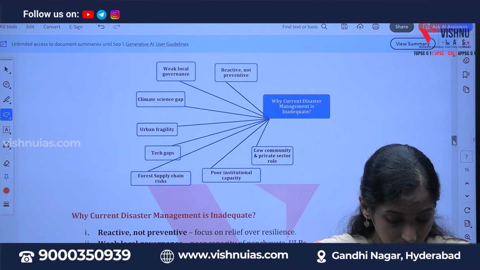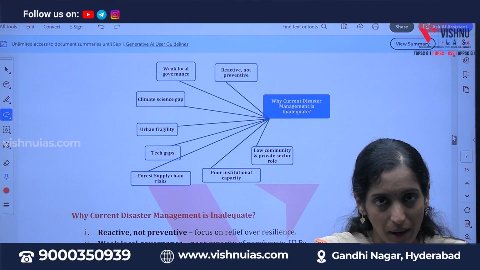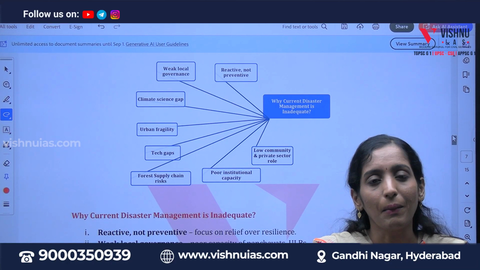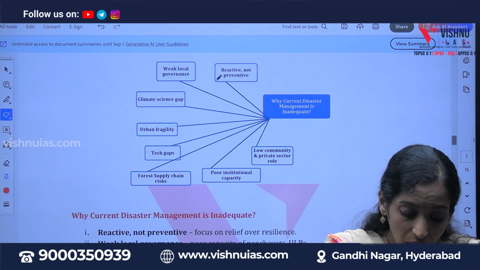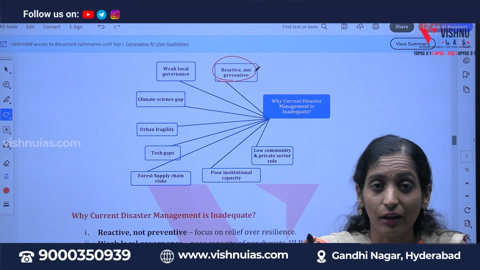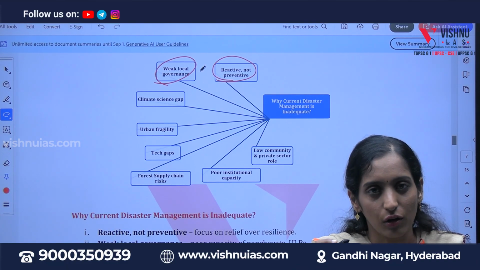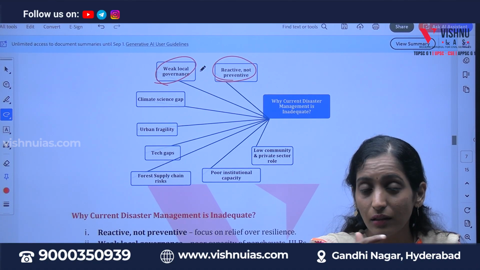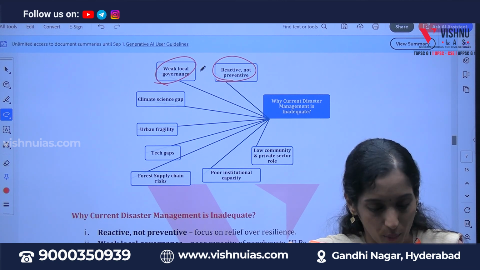And if you see in particular what are the disaster management standards we have currently, and why that management is inadequate is the present question. If you observe, our disaster management is reactive but not preventive. And one more, it's because of weak local governance. We have so many laws, so many standards, but there is none to follow and nobody to regulate it. That's a problem here.